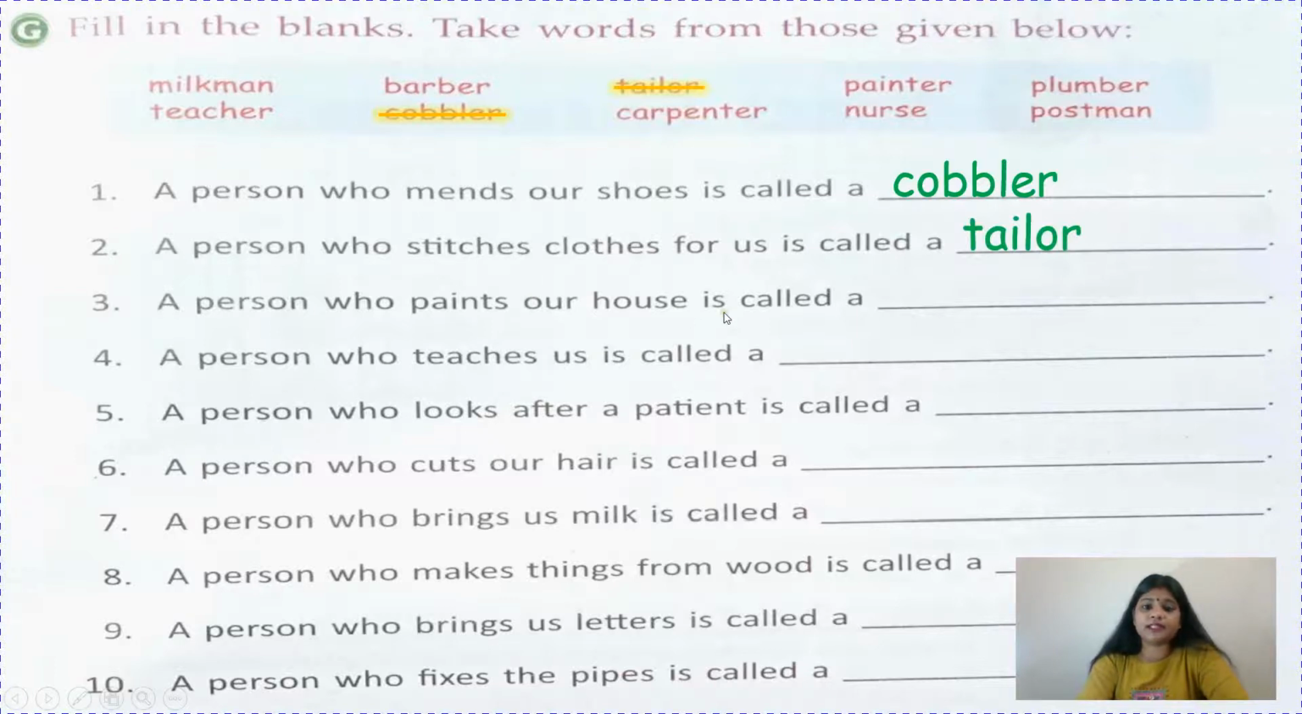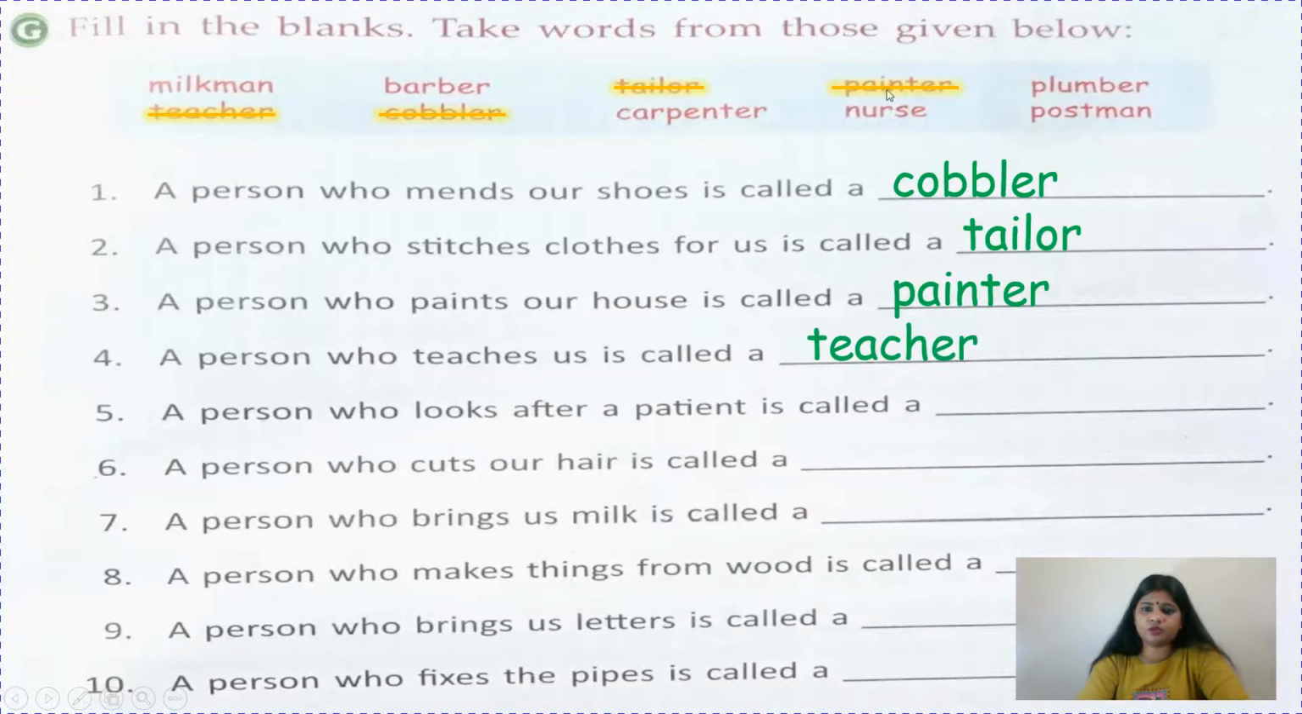Now, a person who paints her house. Children, who paints her house? Just look here, find here. Yes, I can see one word, painter. So, strike it off. A person who teaches us, very simple, children. Who is teaching you? A teacher. So, strike teacher also. A person who looks after a patient is called a... see, children, few words are left.